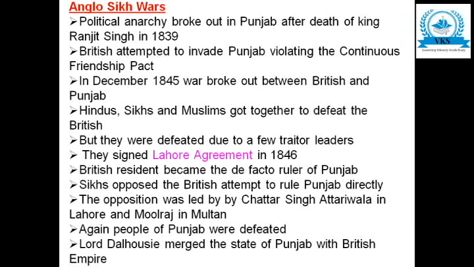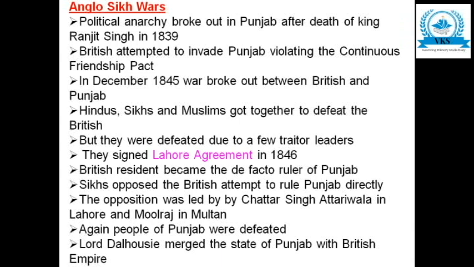They had to sign an agreement called the Lahore Agreement in 1846, and the British resident became the de facto ruler of Punjab. De facto ruler means he did not have a legal right, but the British were acting as the ruler of Punjab. The Sikhs opposed the British attempt to rule Punjab directly. The opposition was led by Chattar Singh Atariwala in Lahore and Mool Raj in Multan. So many leaders came and fought against the British.